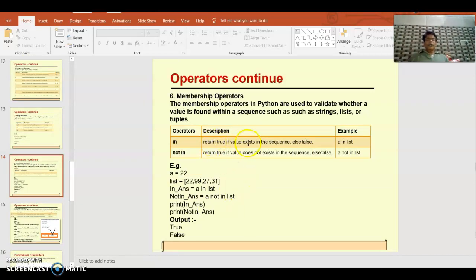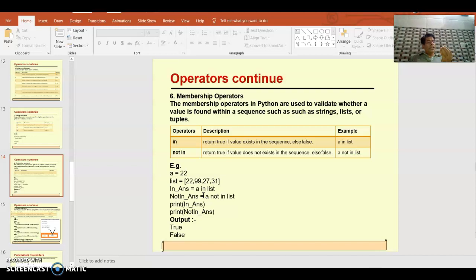Now the membership operators, in and not in. If you look directly at the example, you will understand better. list equal to this: this is a data type, you will find it later on. A set of elements within this bracket is called a list. Now it's a variable. I say 22 in list. In is the operator I have used on this list variable. So 22 is there, so it will give true. And 22 not in list will give false, because it is there. So when you print it, you can see one is true and the other is false. That is how it works.